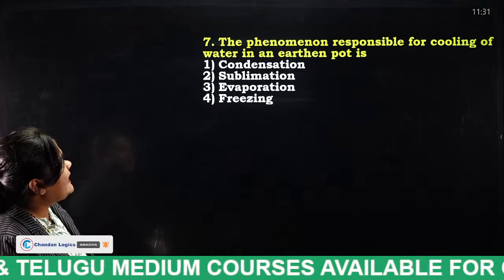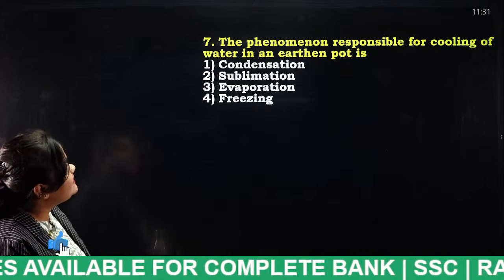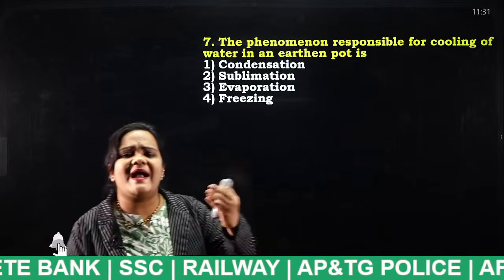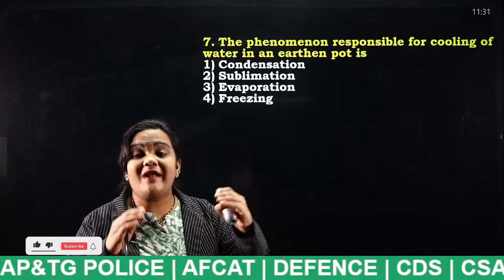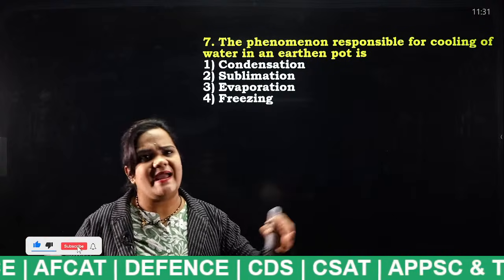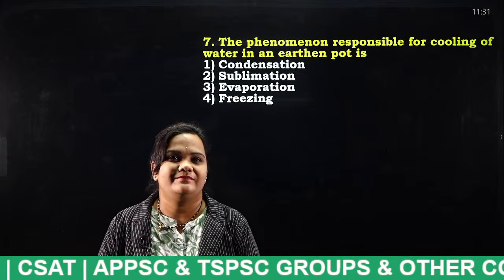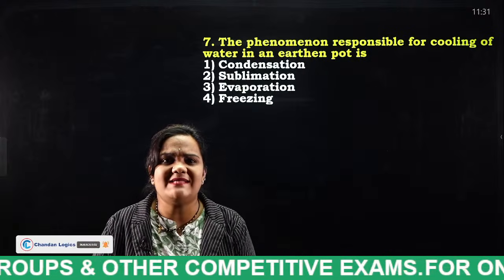The phenomenon responsible for cooling of water in an earthen pot is condensation, sublimation, evaporation, freezing. In general, they are heating, they are boiling the water in a pot. So what is that process known as? You can easily answer this question, students.